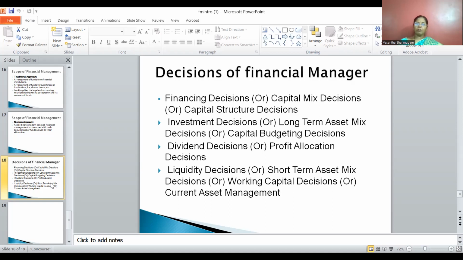Next, we will discuss the functions of the financial manager. The functions of the financial manager and the importance of financial management are somewhat overlapping. Anyway, I will discuss what are the functions performed by the financial manager. First one is the estimation of funds requirement: how much funds are required, how to raise them, where to raise them. Here the important function is determination of capital mix. Capital mix is nothing but the proportion of debt and equity.